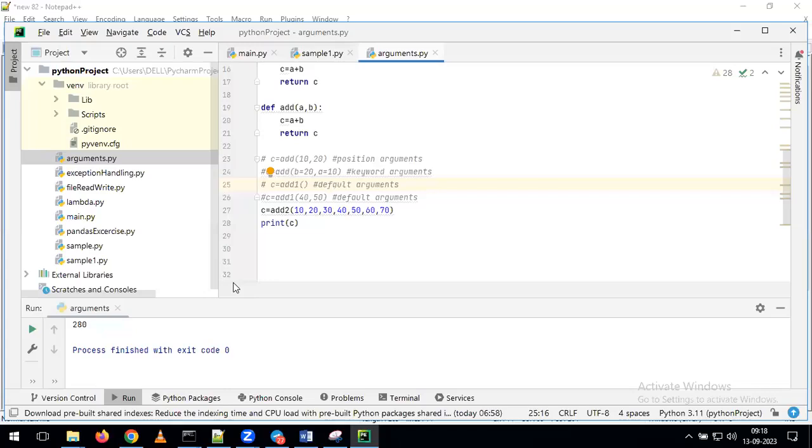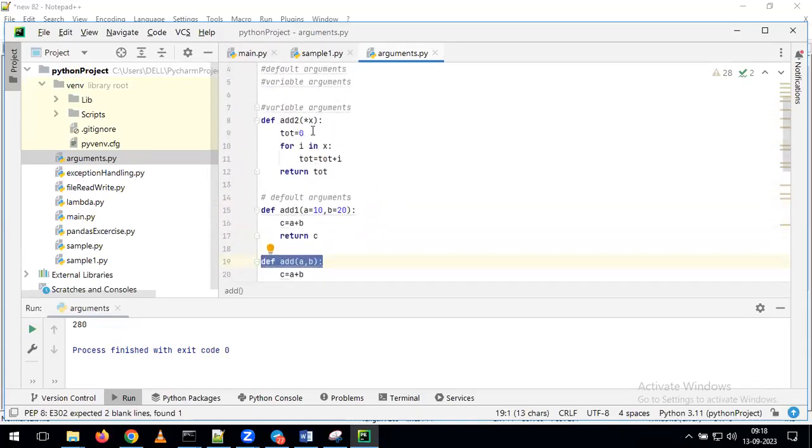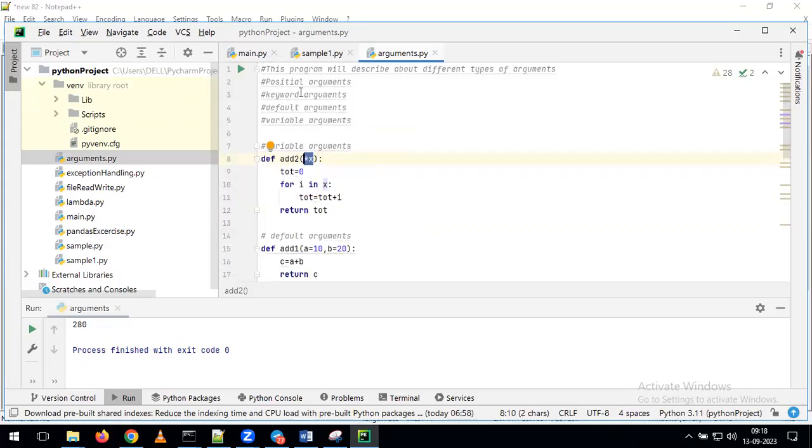Indirectly, as part of this example, we are trying to handle variable arguments. Whenever you want to handle variable arguments, we give the same function definition, but instead of giving plain variables, we use the star operator. With the help of the star operator, you can pass any number of arguments depending on your requirement. This is how we can understand the different types of arguments we have: positional argument, keyword argument, default argument, and variable arguments. Depending on our convenience or requirement, we can write any kind of arguments as part of writing our functions.